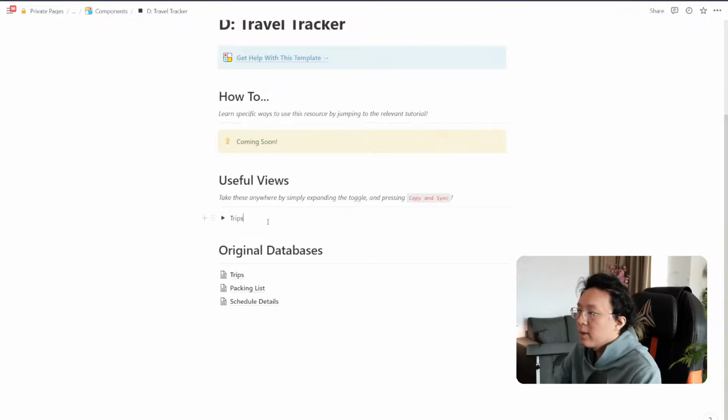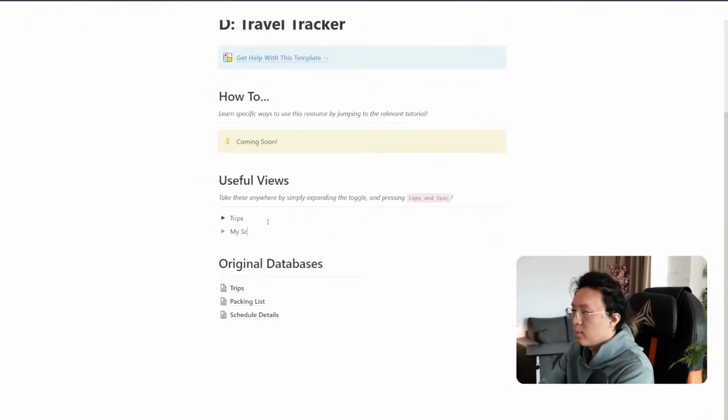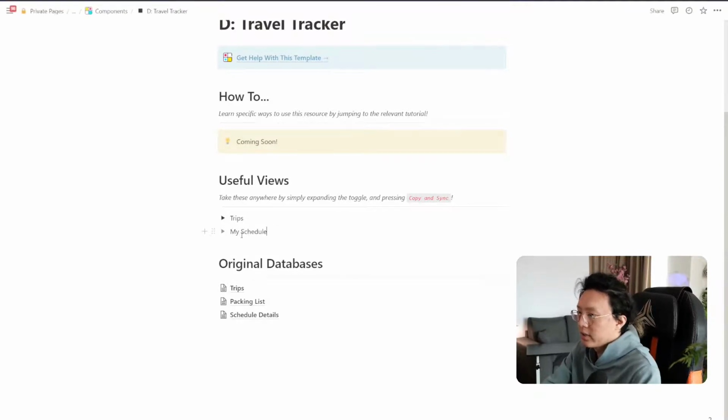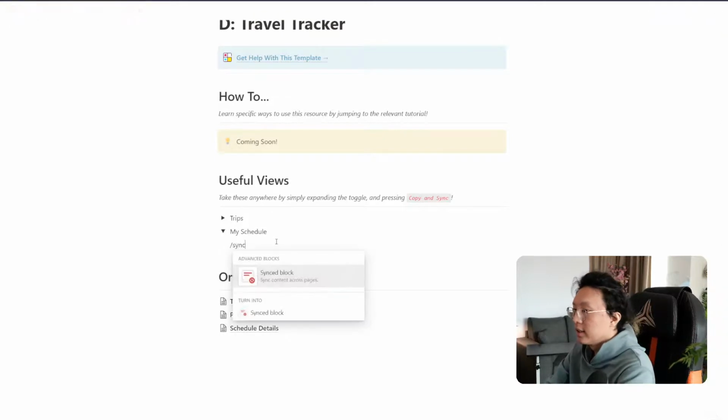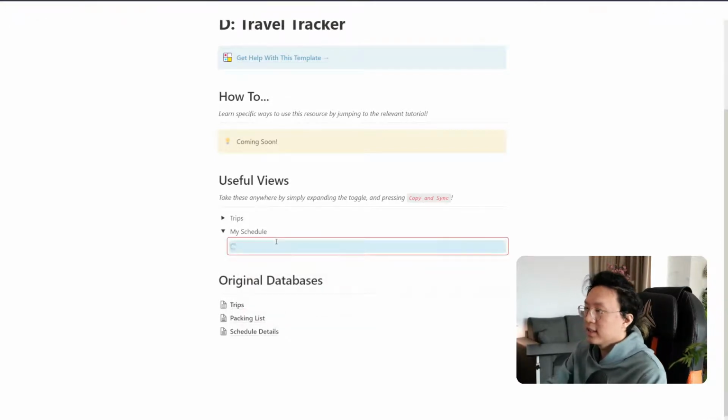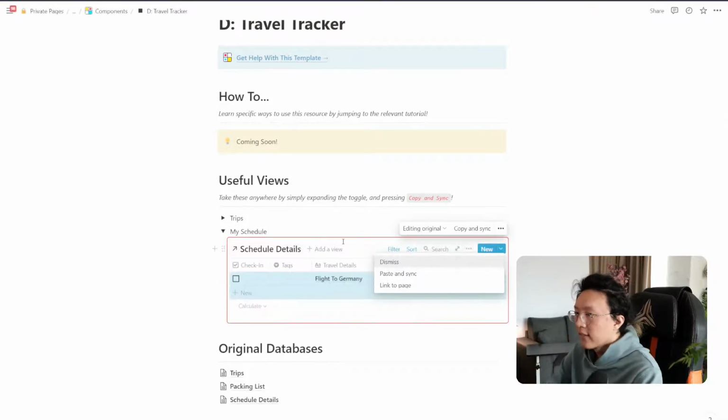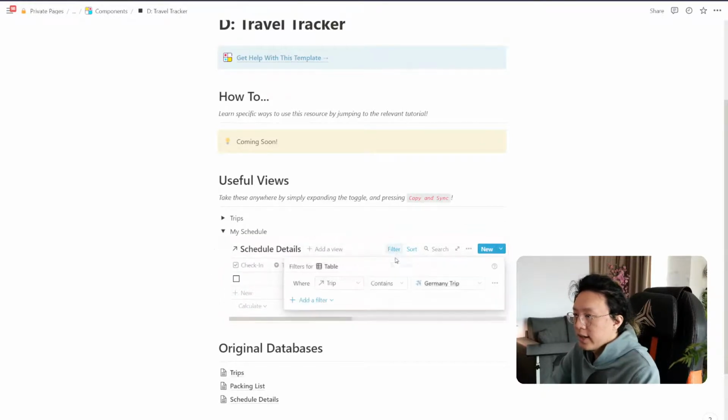We have that, right? And then what we can do is later also put some filters in here. But for now, I'm also going to make a new one that says my schedule, my travel schedule or something like that. I don't know exactly what to call it, but let's call it my schedule for now. Sync block, and then I'm going to paste that schedule. We can see the schedule details here, right? So I'm not going to put the filter for Germany trip.